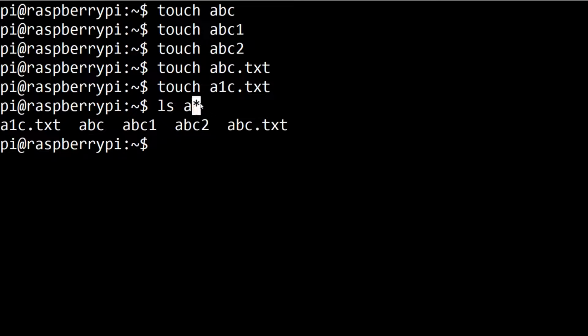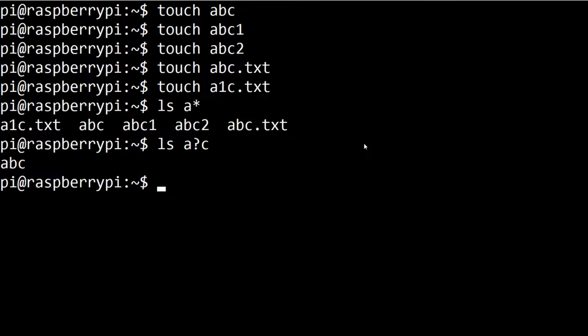So star means there could be anything, 0 or more characters. Okay, and question mark is exactly one character. So I can also say a, then exactly one character, it could be any character, and then c.